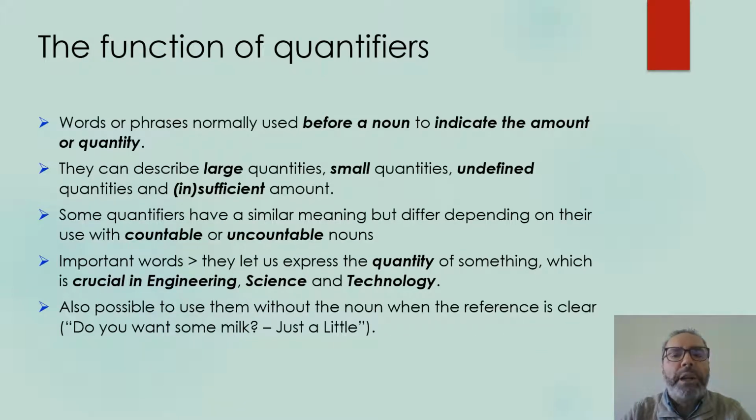The function of quantifiers, which come normally before a noun, is to indicate the amount or quantity of something. They can express large, small, undefined, sufficient, or insufficient amounts. Some quantifiers have a similar meaning, but they differ depending on their use with countable or uncountable nouns, which is an important consideration. They are very important words in the world of engineering, science, and technology because they express quantities. It is also possible to use them without a noun when the reference is clear.